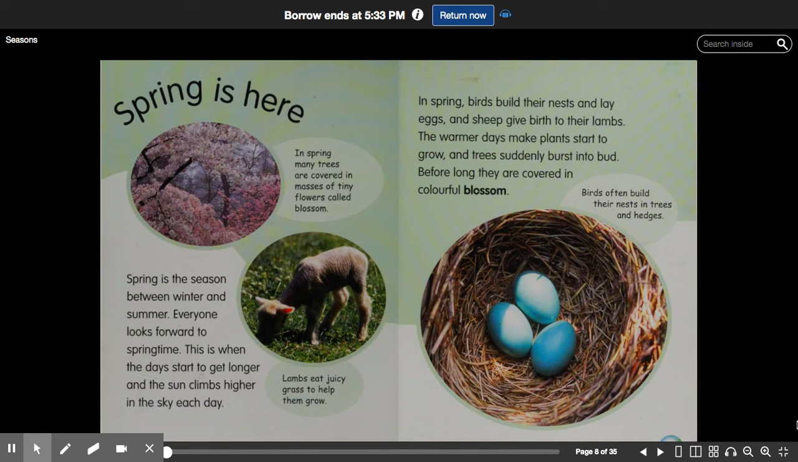Spring is here. Spring is the season between winter and summer. Everyone looks forward to springtime. This is when the days start to get longer and the sun climbs higher in the sky each day. In spring, birds build their nests and lay eggs, and sheep give birth to their lambs. The warmer days make plants start to grow and trees suddenly burst into bud. Before long, they are covered in colorful blossom.